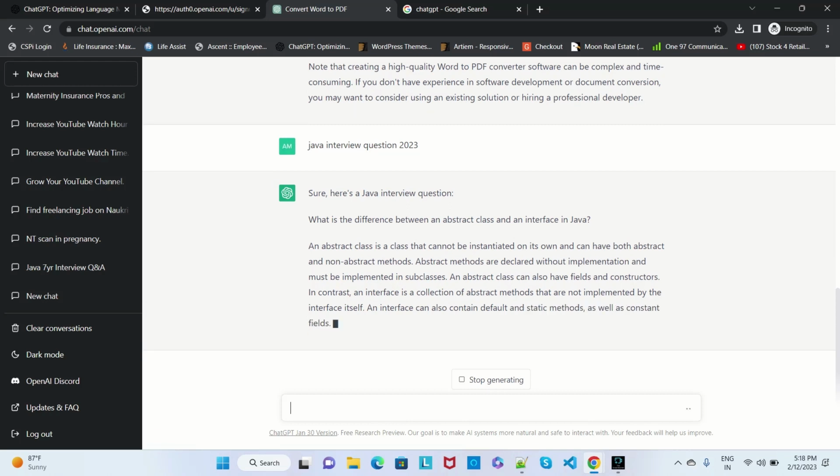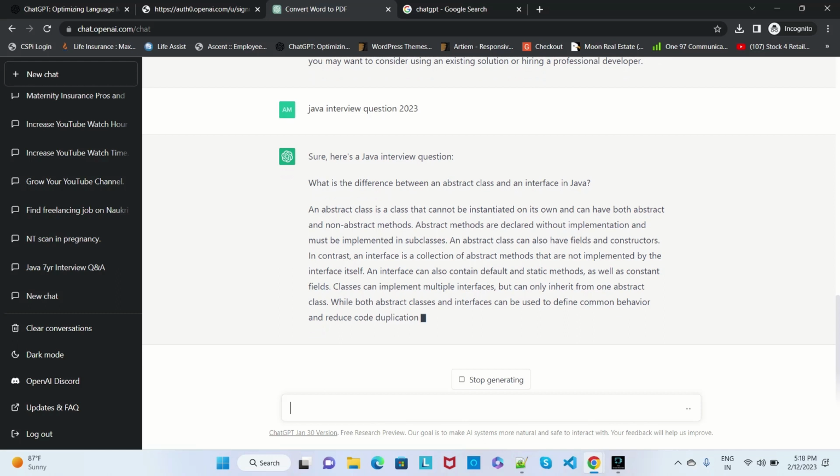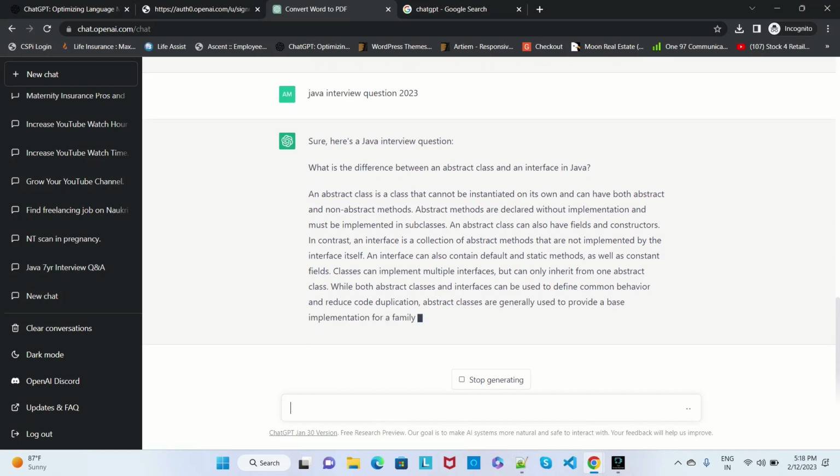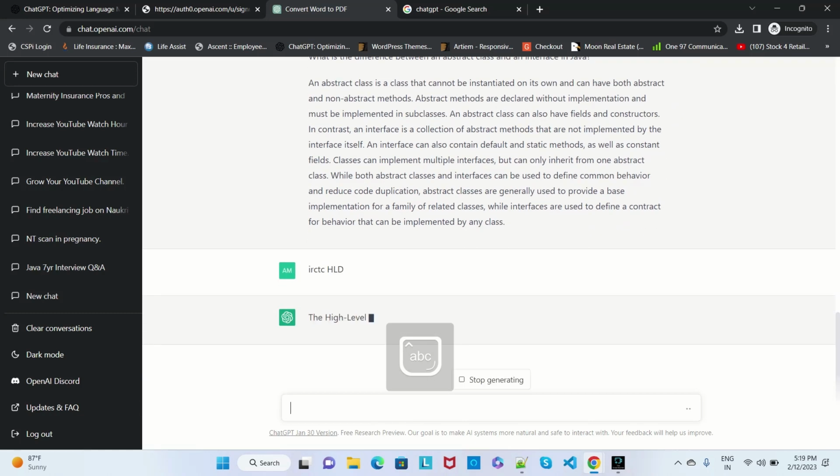And if you want a high level or low level design, if you don't know it and you want to create it, or you want to see the high level design or low level design for a particular software in interview questions, that also you can check, like IRCTC HLD. That will be the high level design, and it will show it.